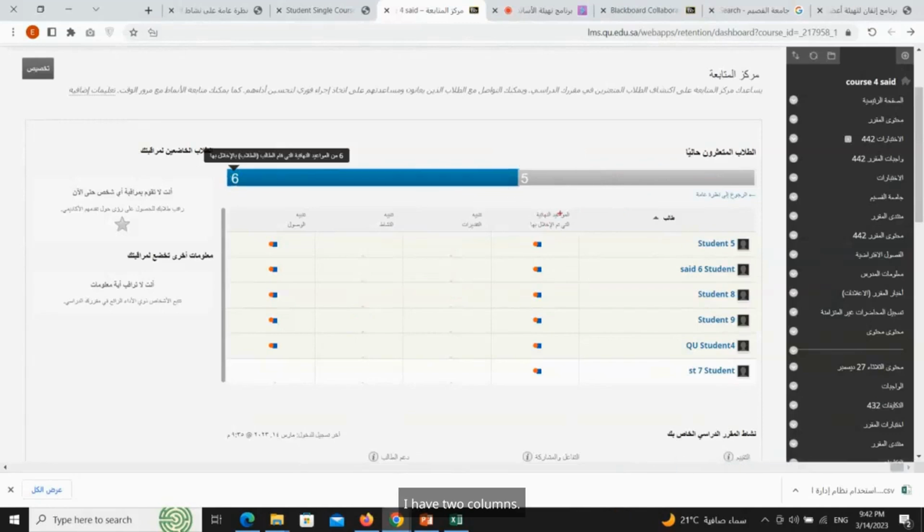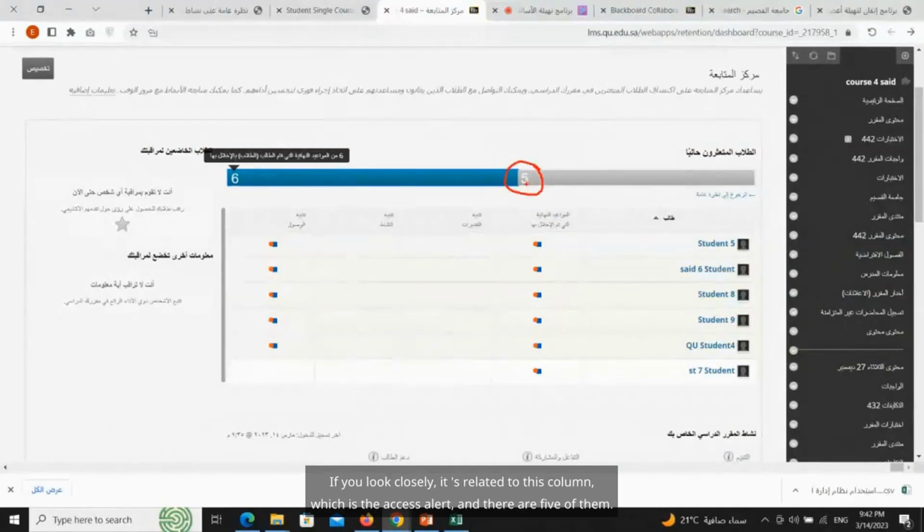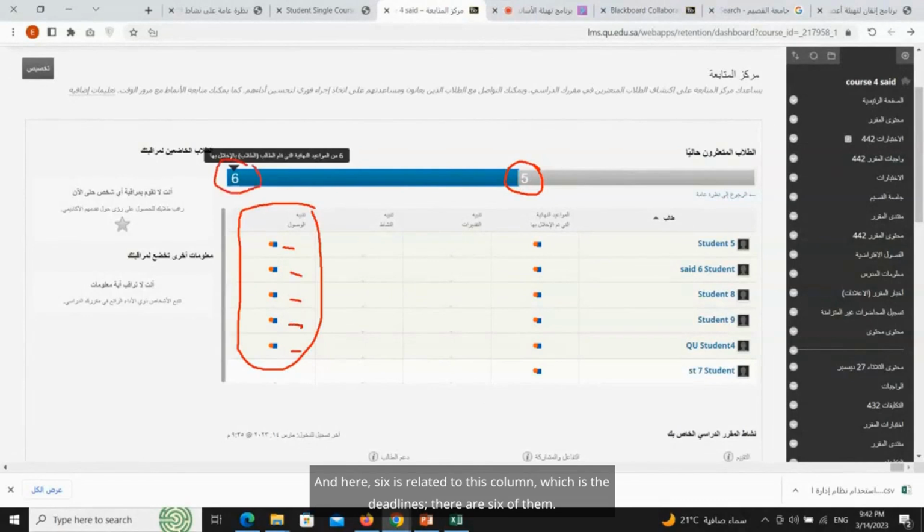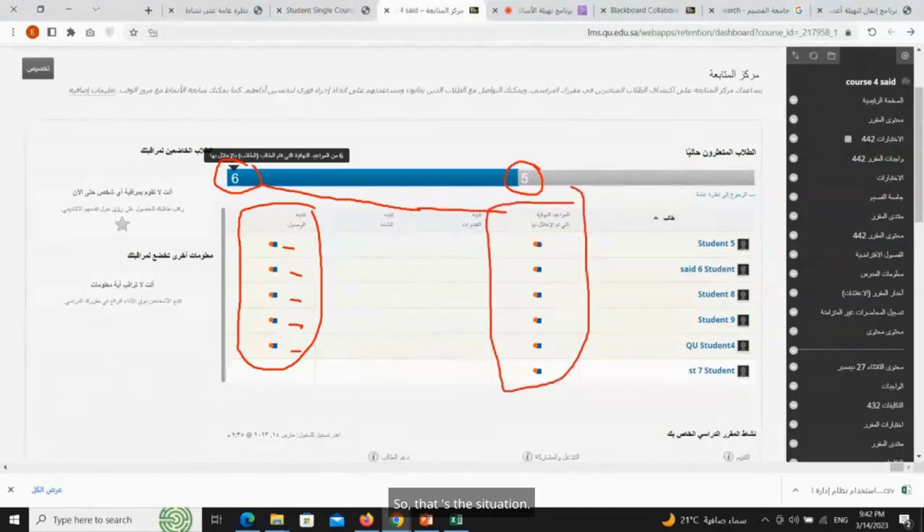I have 2 columns. This column, which is labeled with this gray color, says 5. If you look closely, it's related to this column, which is the access alert, and there are 5 of them. And here, 6 is related to this column, which is the deadlines. There are 6 of them. So that's the situation.